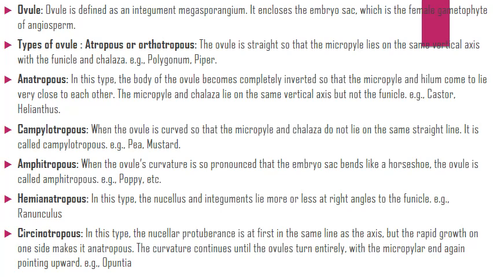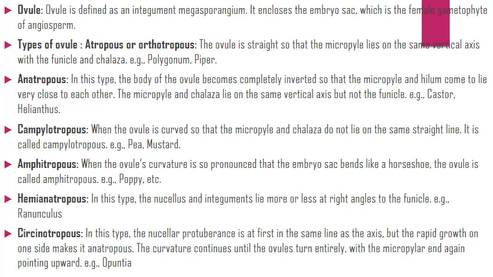Campylotropous: when the ovule is curved so that the micropyle and chalaza do not lie on the same straight line, it is called campylotropous. Amphitropous: when the ovule's curvature is so pronounced that the embryo sac bends like a horseshoe, the ovule is called amphitropous. Hemianatropous: in this type, the nucellus and integuments lie more or less at right angles to the funicle. Cercinotropous is the last one.